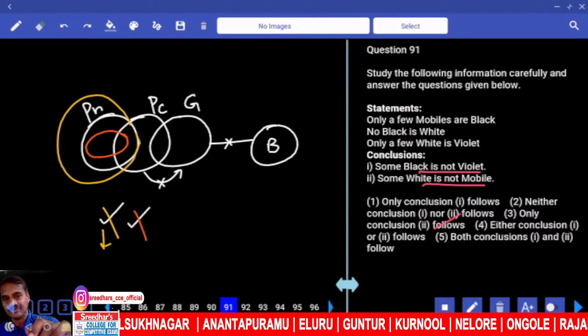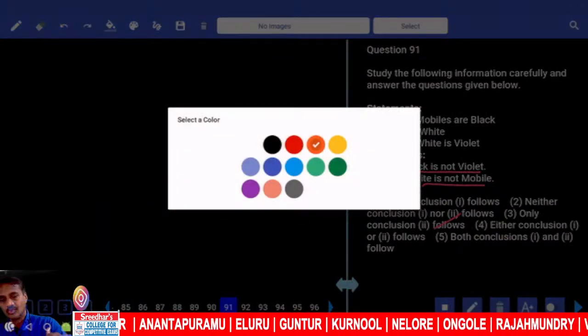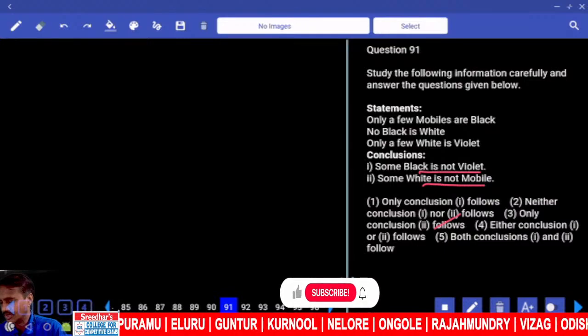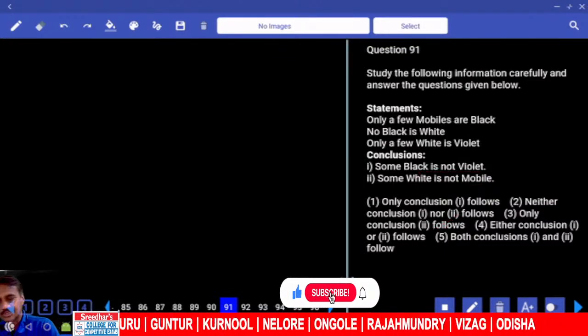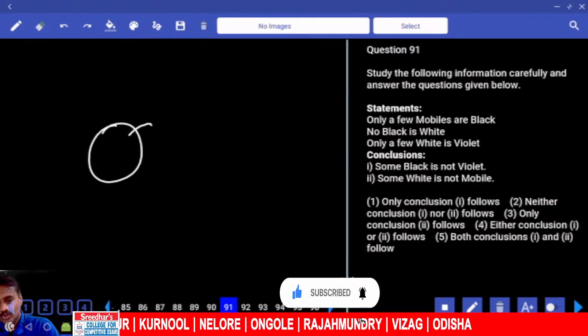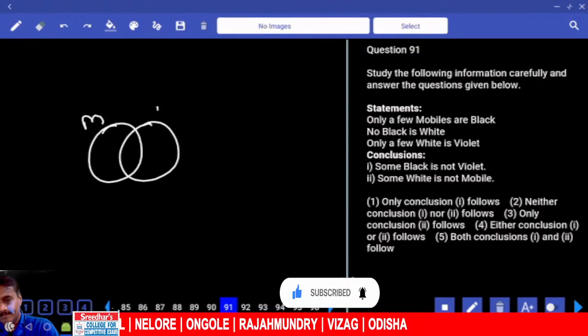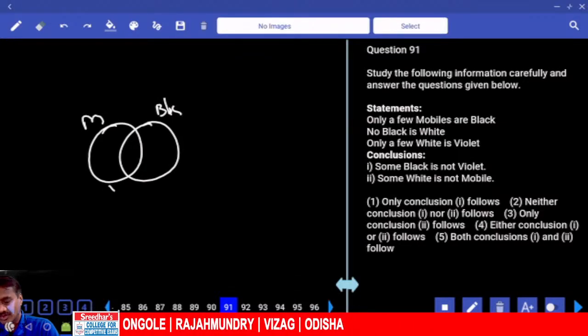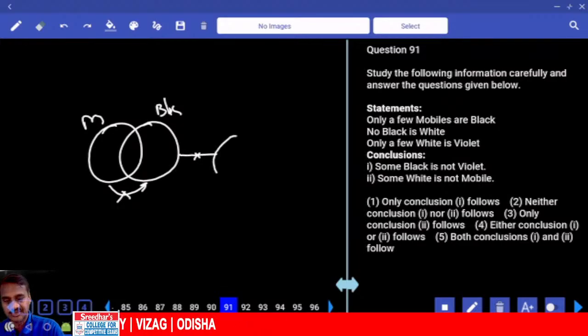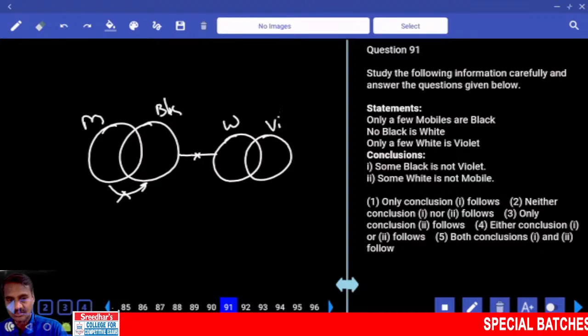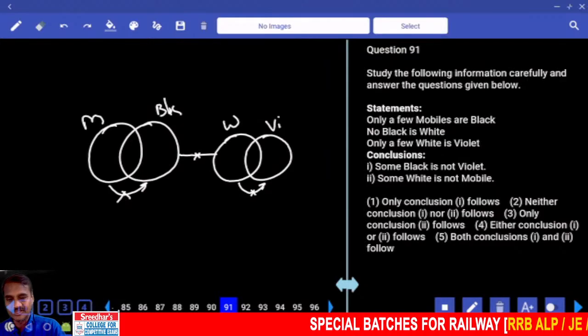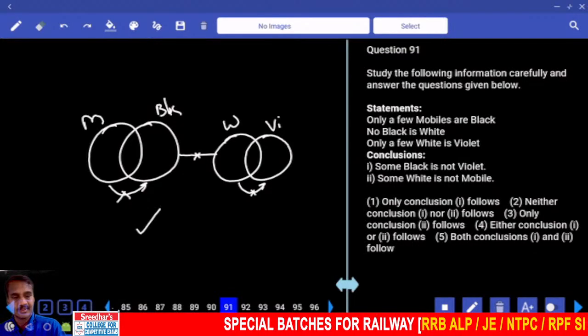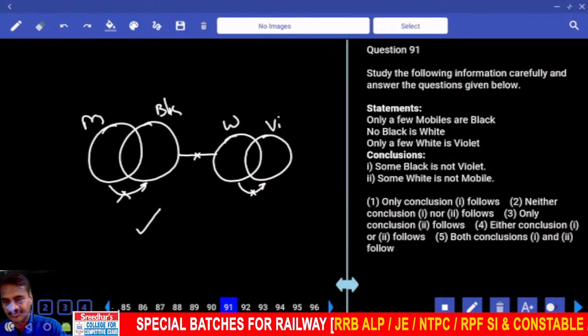Then next one, 91. Only a few mobiles are black. Some mobiles are black but not all. And no black is white, no intersection between black and white. And only a few white are violet, only some white are violet but not all. Then some black is not violet, definitely true. And some white is not mobile, definitely true.